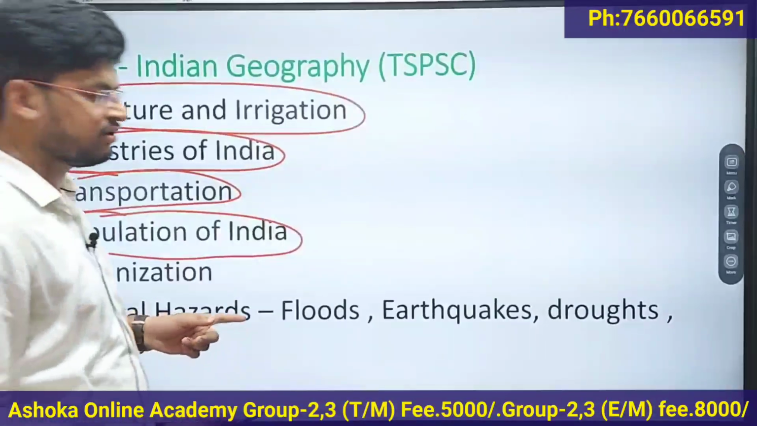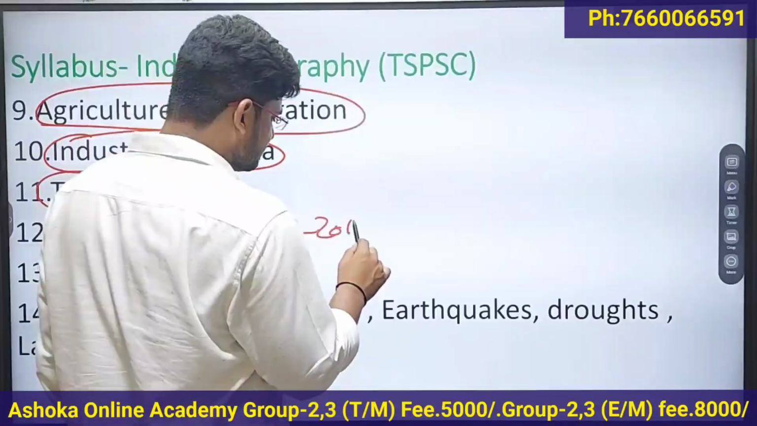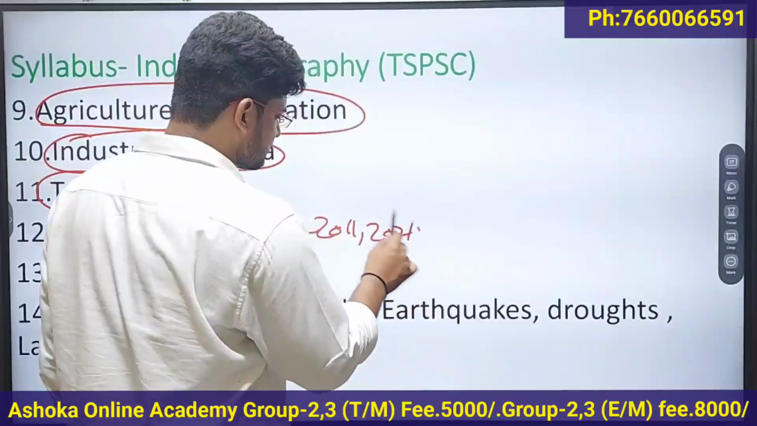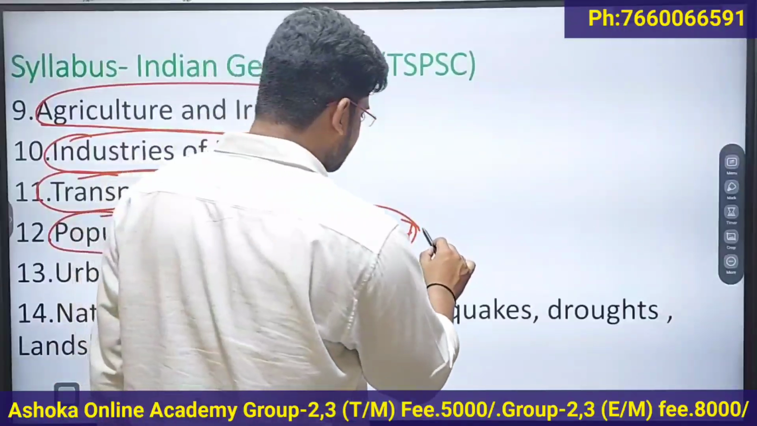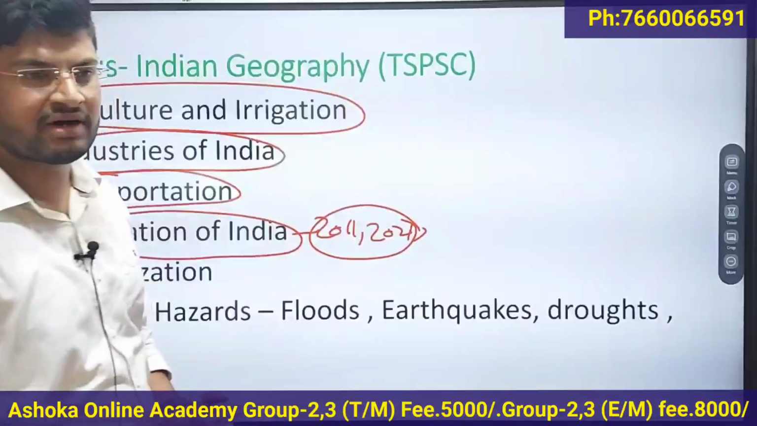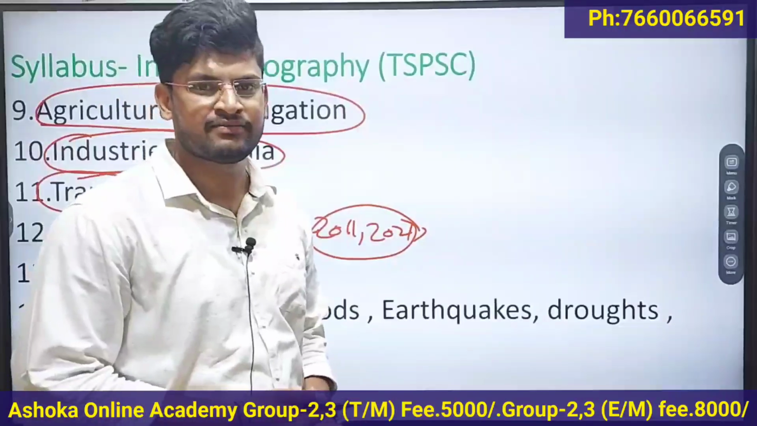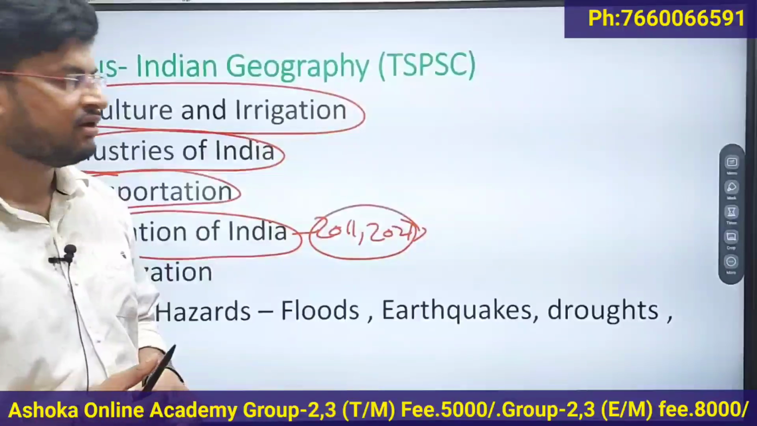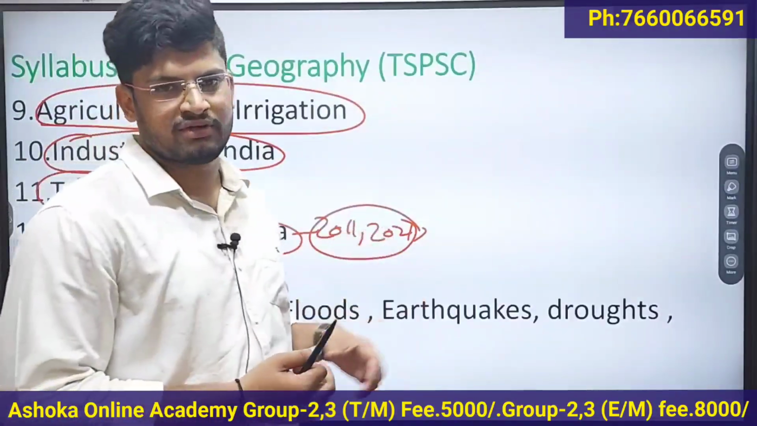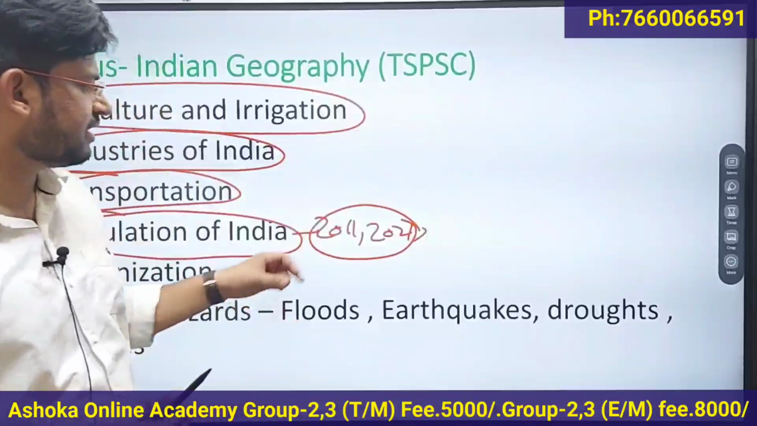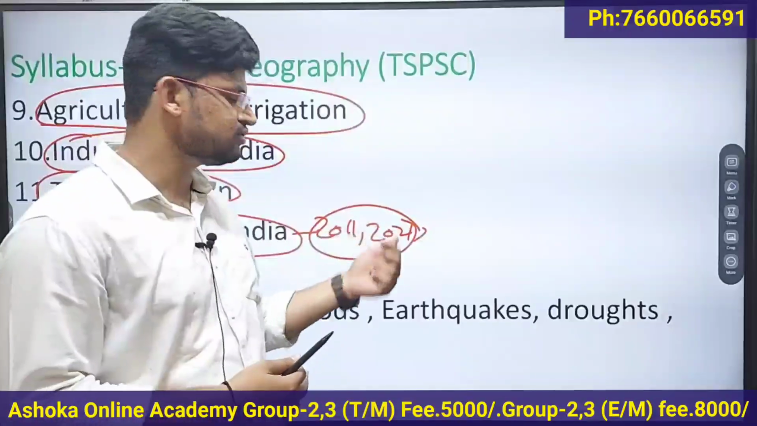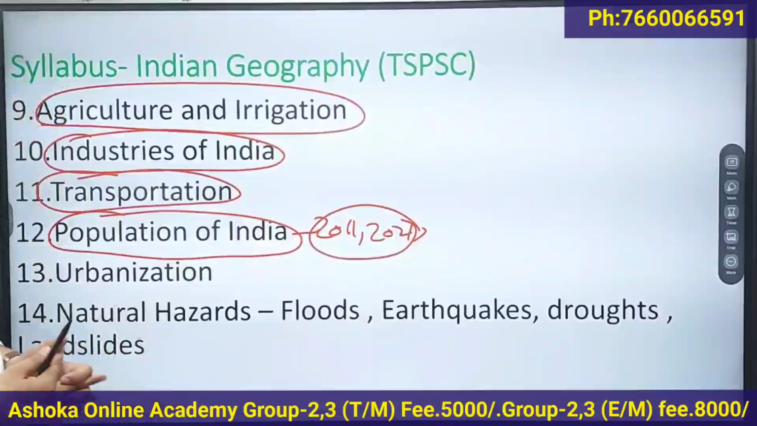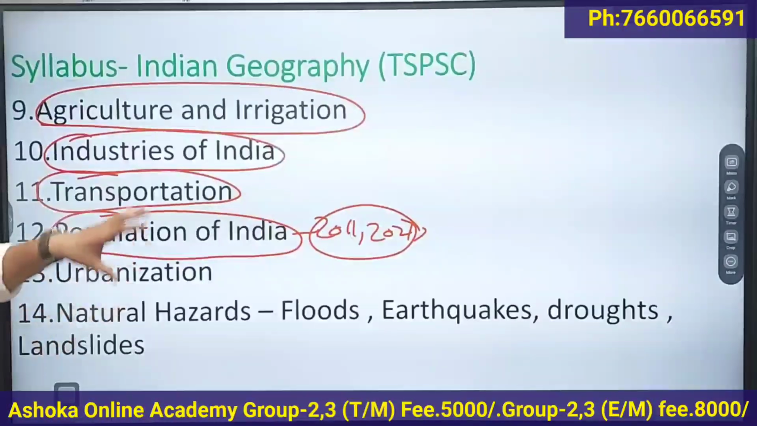So in this chapter you have to focus on 2011 census, 2021 census. Demographic characteristics like sex ratio, infant mortality rate, maternal mortality rate, population density, life expectancy rate, literacy rate. And you have to compare 2011 and 2021. They may ask you questions by comparing 2011 and 2021 census as well. What is demographic dividend, population pyramid? You have to cover all these topics in population of India.